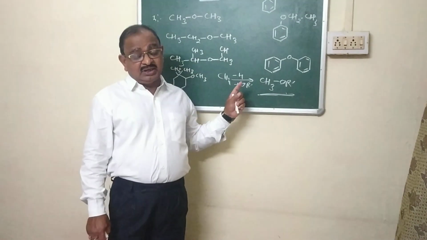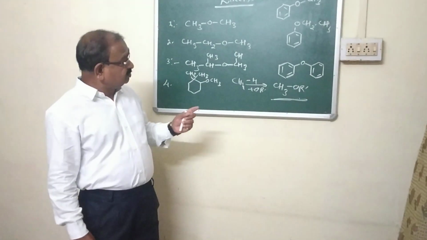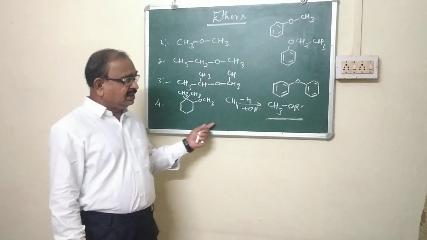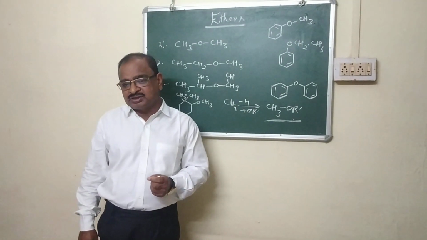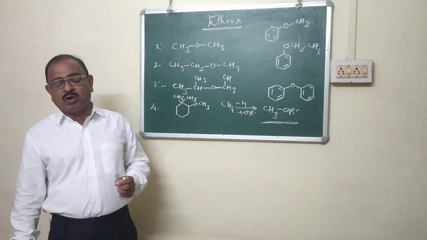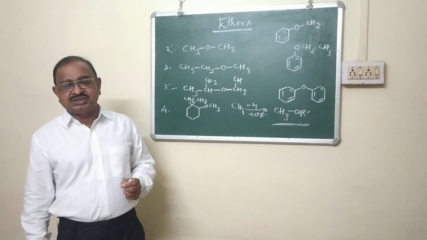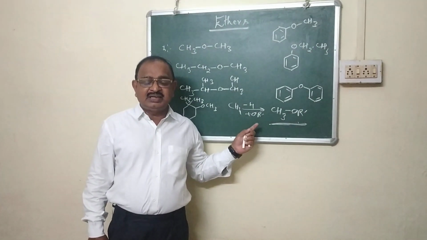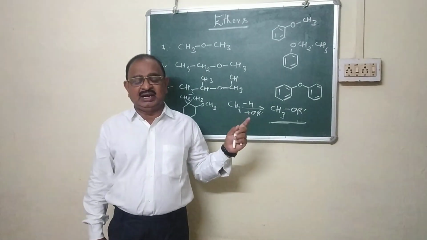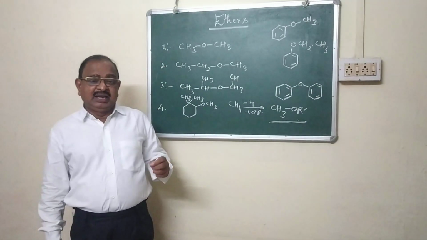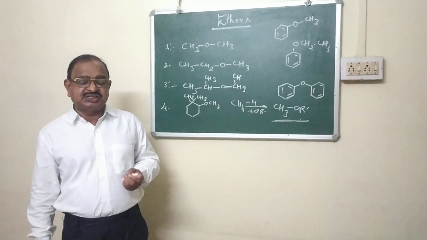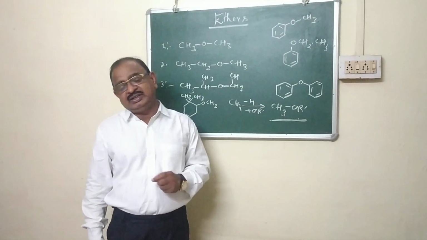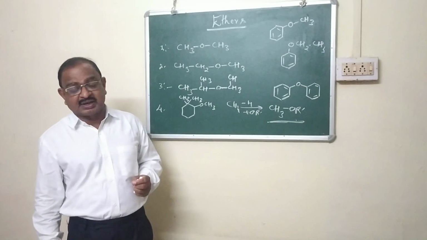At first, I would like to make it clear how you name the ethers. In general, the class of compounds is known as alkoxy alkane. Under the IUPAC system, ethers are regarded as alkoxy alkanes. However, in the trivial or common naming system, ethers are named by using the suffix ether.